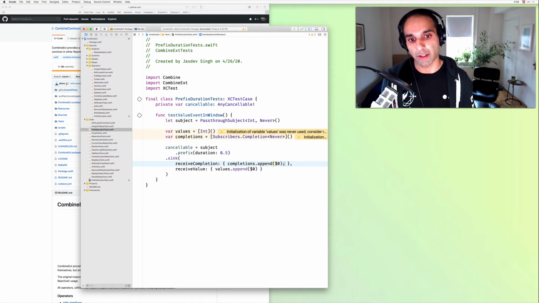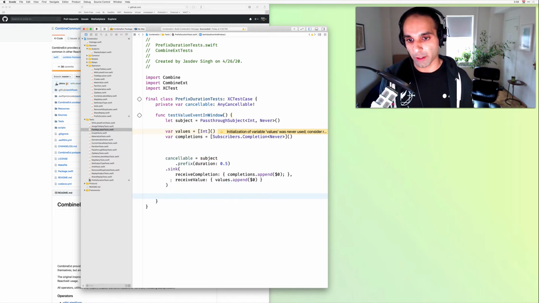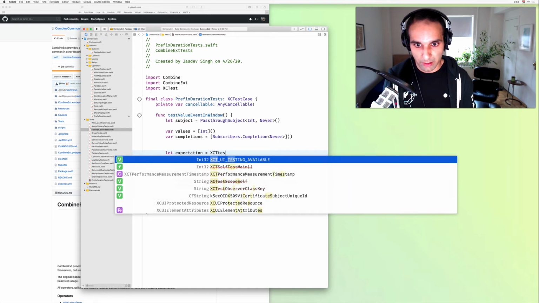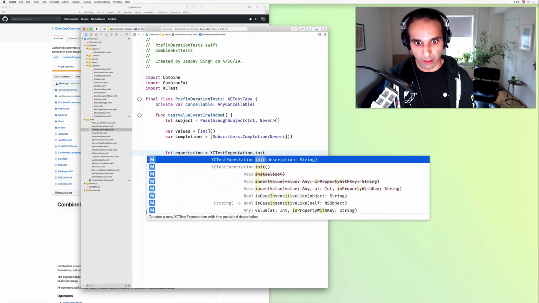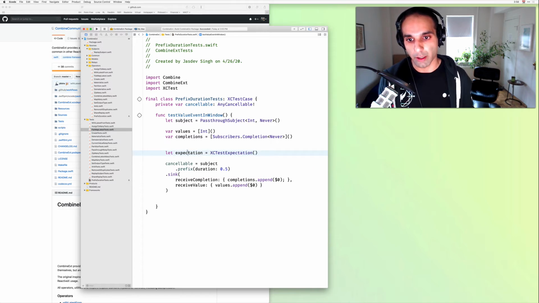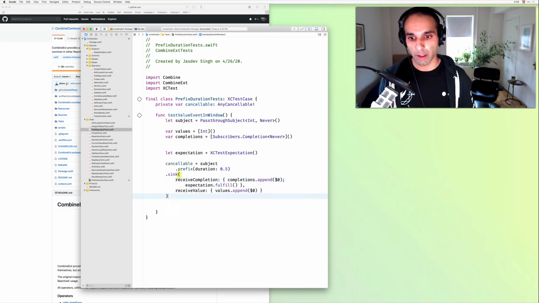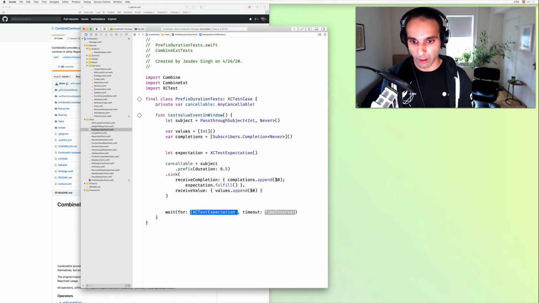And then we're going to need to do something else as well. We basically need to block after the subscription is set up until we have that expectation fulfilled, and then we can do our assertions. So let's say let expectation, I can spell, XCTestExpectation.init. Cool. And then after we receive our completion event and we've appended it to completions, we can say expectation.fulfill. Cool. And then we'll want to wait on it. So we can do wait, with only expectation, and let's say the timeout is a single second.